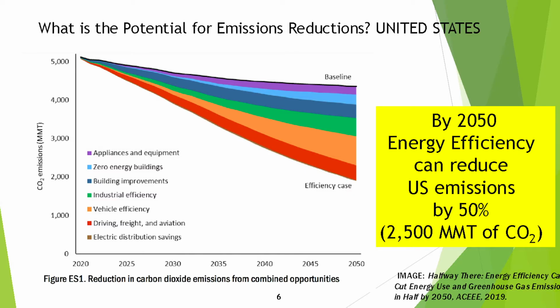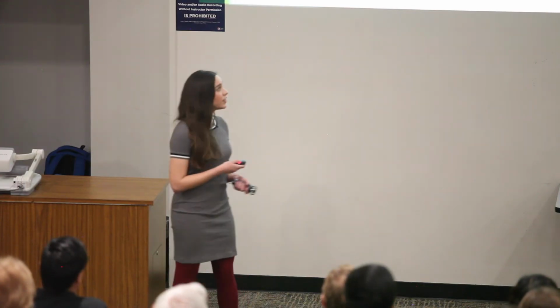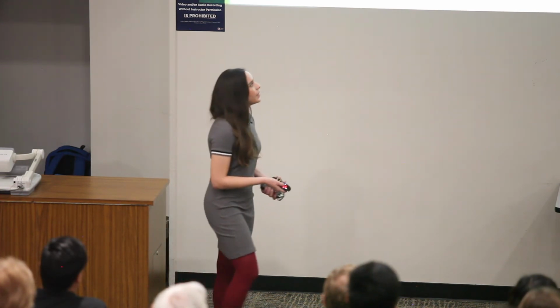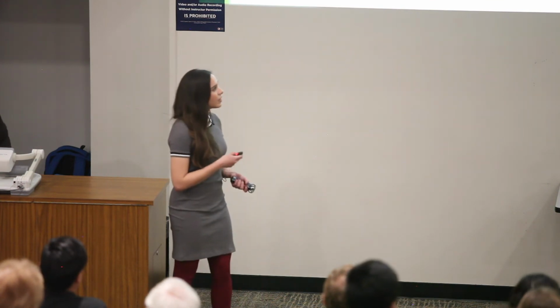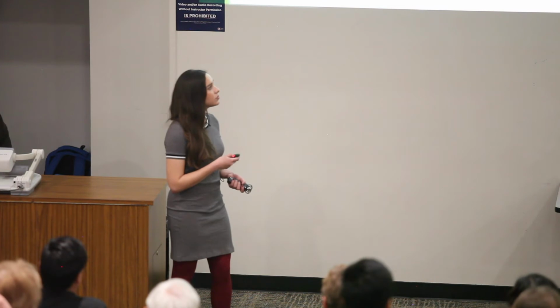And what about the United States? This is another projection, but this one is from the American Council for an Energy-Efficient Economy. Here they mention that we have the potential to reduce our emissions by half by 2050. And if our goal is to be carbon-free by 2050, we could achieve this only using energy efficiency. That's great, right? But then how can we do it? How can we achieve this half of US emission reduction?